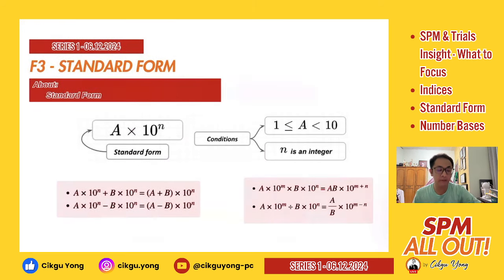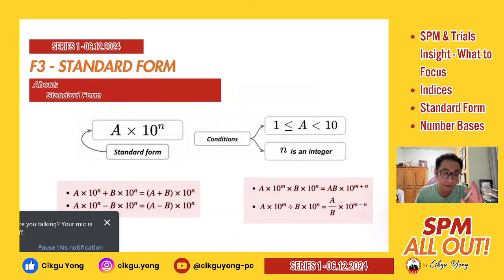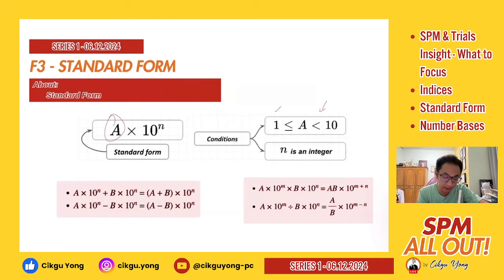And from here, we will just be checking on your standard form. So standard form, you have to remember the general idea. It is actually in between 1 or equals to 1, but it cannot exceed 10, right, for the first number. And basically, your standard form, it will always be in a base of 10 to the power of something, right? Then in this case, you will just need to remember your addition, subtraction. Basically, these two are in one rule. Multiplication and division, these are in another group or another category, right? And from this, later we will just check what needs to be done over here.